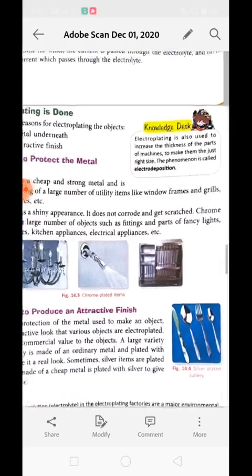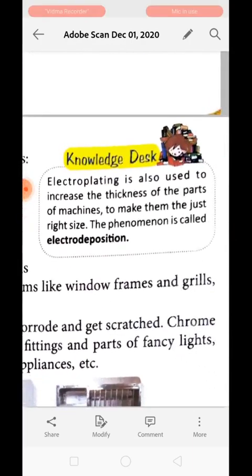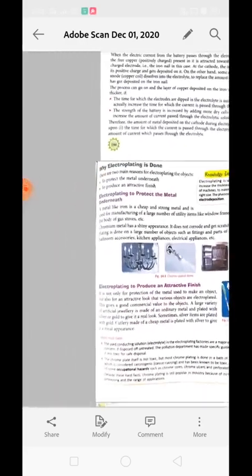Okay, now electrodepositing is another term which defines the process of depositing one layer on another. Electroplating is also used to increase the thickness of the parts of a machine to make them just of the right size, and this phenomenon is called electrodepositing. It means if the machinery is a little bit smaller in size, we can apply more metal on it by the process of electrolysis, electroplating, and in this way the equipment will come into the proper size and shape.